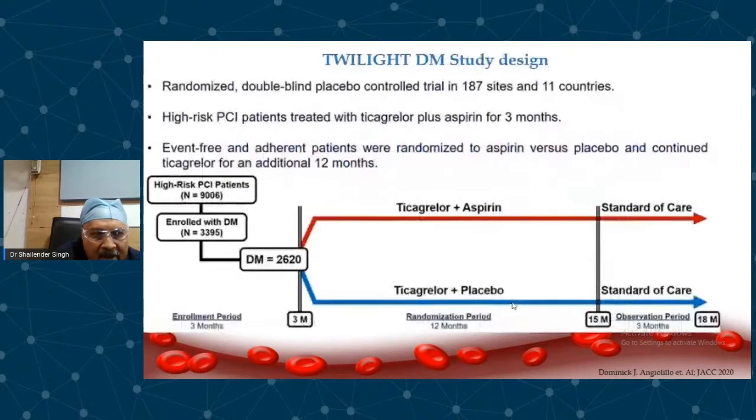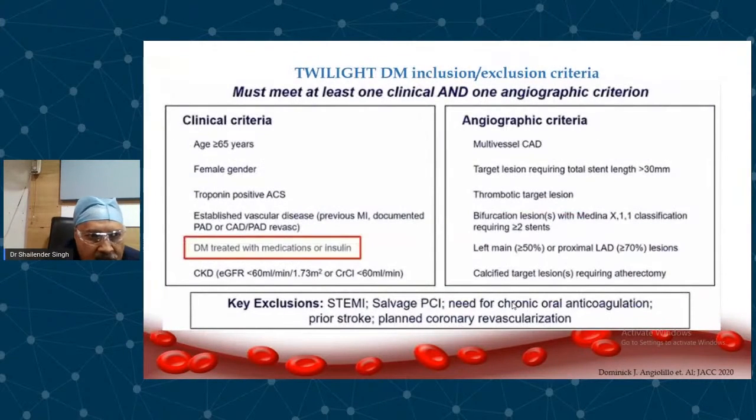Then they looked at diabetics. In diabetics, there were about 2,620 patients, and they were all high-risk patients because clinical criteria were age above 65, female patients, troponin-positive ACS, associated peripheral vascular disease, all diabetic on treatment or insulin, and CKD.